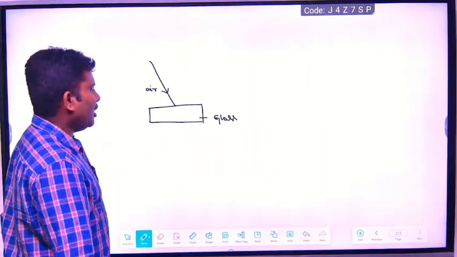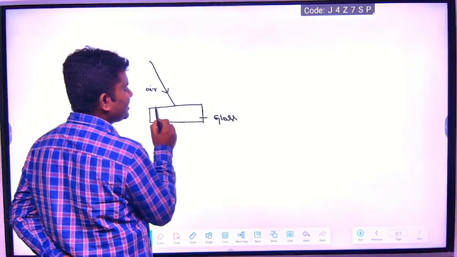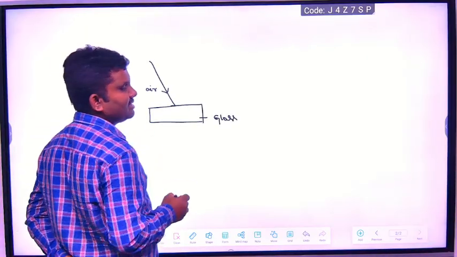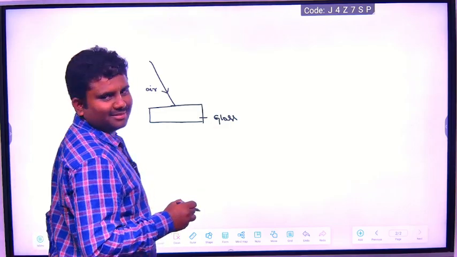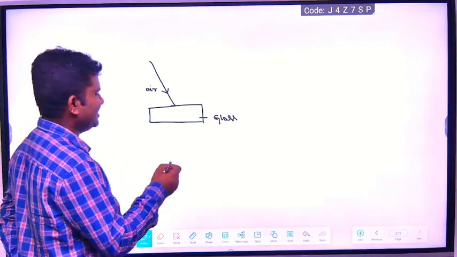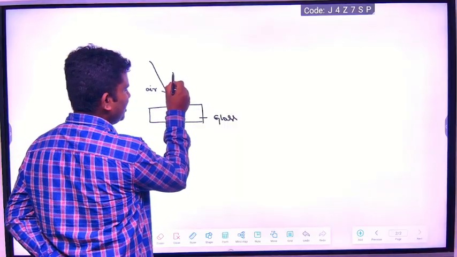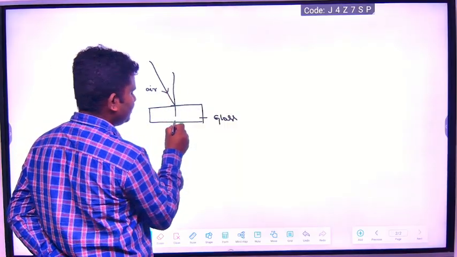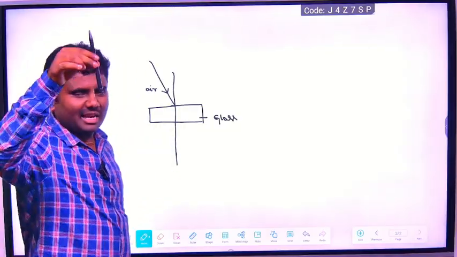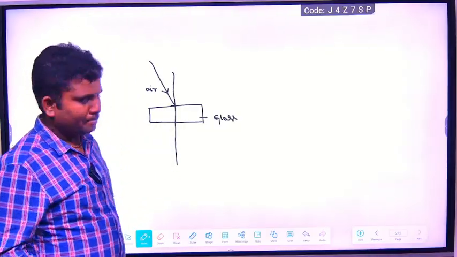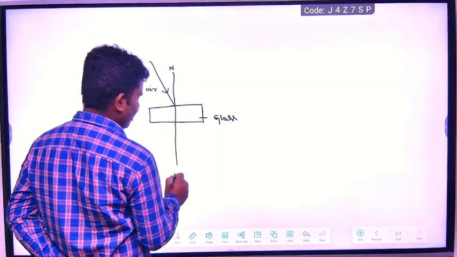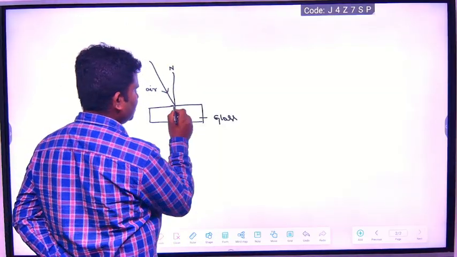Now, for this glass surface, what is the normal to the surface? A 90 degree line. Normal means a 90 degree dotted line, right? You draw one normal. For that surface there will be a normal direction. So this is 90 degree. N and N dash, I will take as the normal.